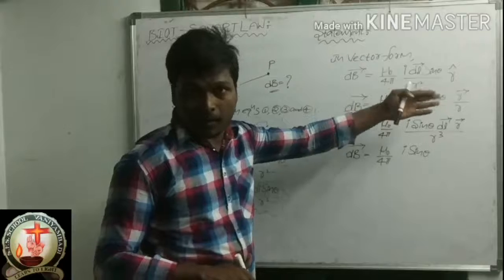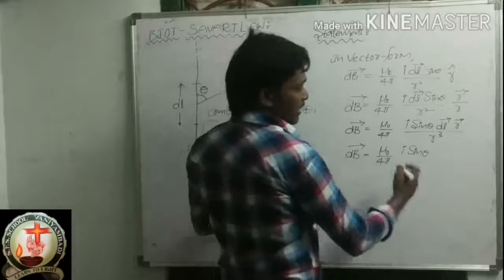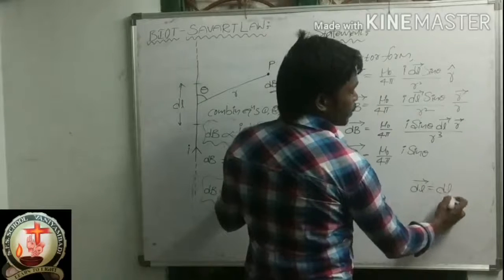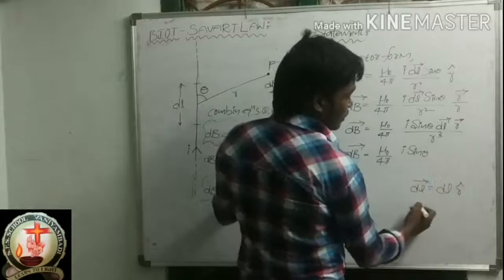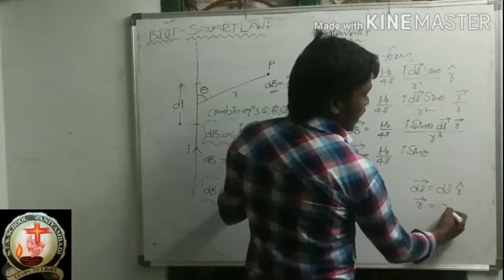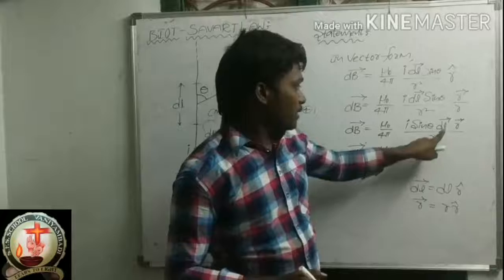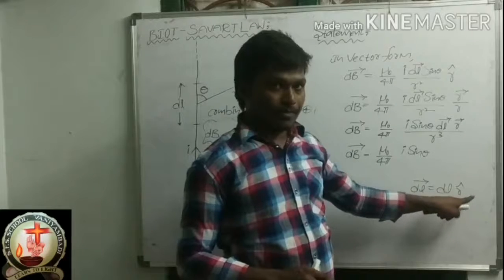We can write a vector as magnitude into direction. So I am writing here dl bar is equal to magnitude dl into direction r cap, and this r bar also, r bar is equal to r into r cap. Remember, this is the vector dl, so I am writing the vector as magnitude into direction, dl into r cap.